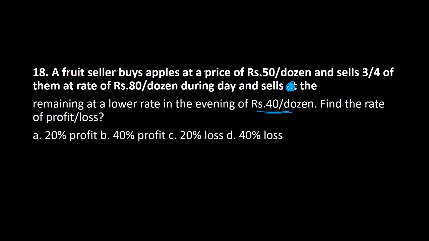All right, a fruit seller buys apples at a price of 50 per dozen. So 50 per dozen. How many do we have in each dozen? We have 12. So he's saying 12 apples for rupees 50. He purchased it, so this is the cost price.